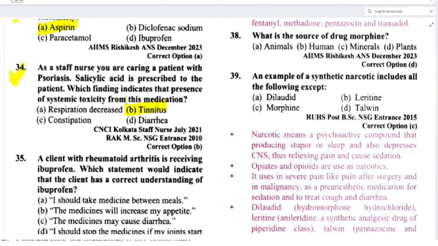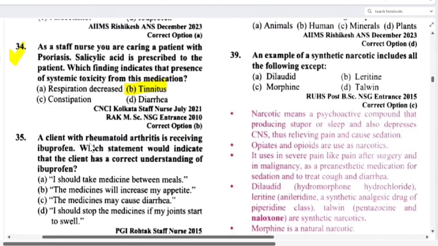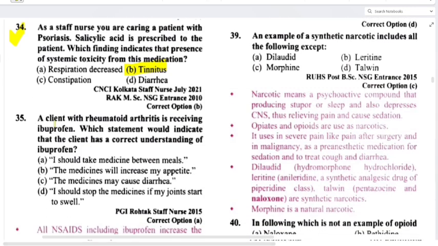Option A, I should take the medicine between meals. This medicine will increase my appetite. The medicine may cause diarrhea. I should stop the medicine if my joints start to swell. So option A will be the correct answer.